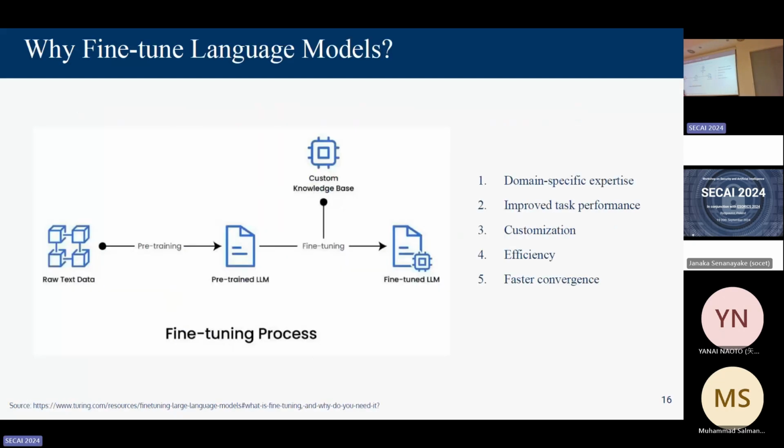We decided to fine tune language models for mostly these reasons. First, you can fine tune it to any domain. It's been used in legal, healthcare, technical domains, and has shown impressive performance. It is a lot more efficient, because training a model in general requires a lot of data, but fine tuning it requires much, much less data. It achieves faster convergence and it shows much better performance than using the model as is.